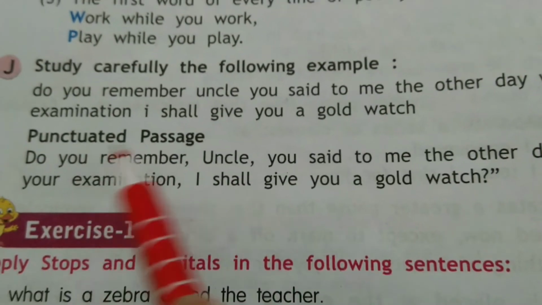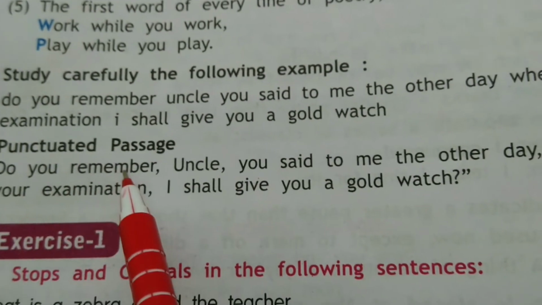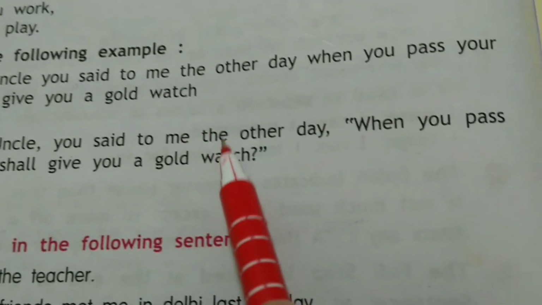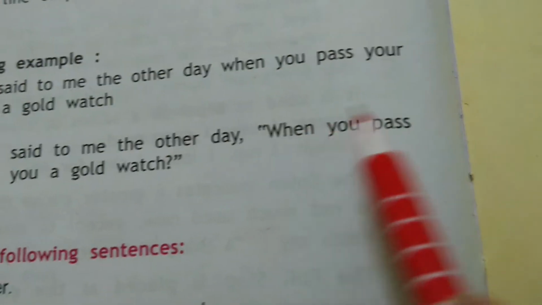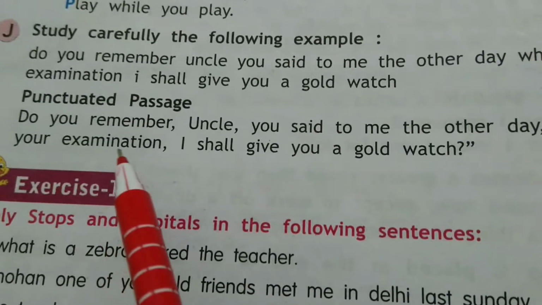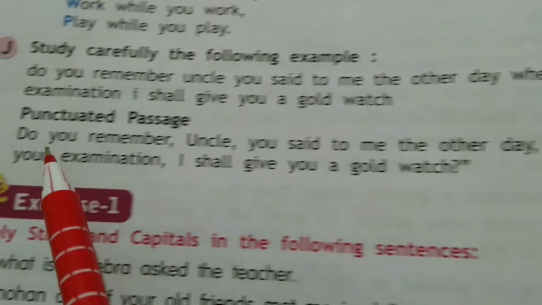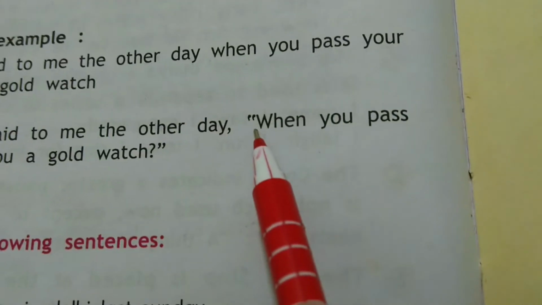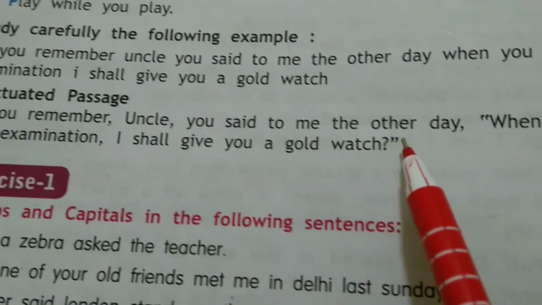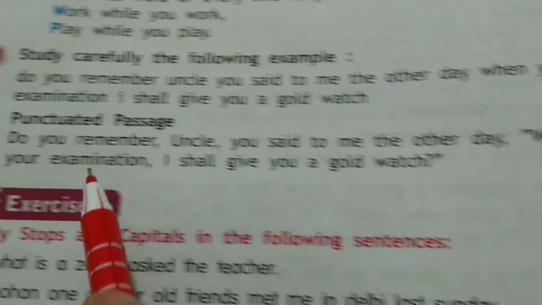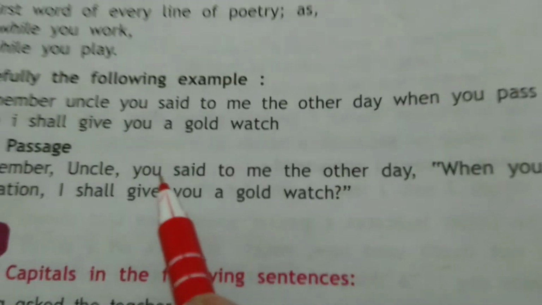Now see this, how it is punctuated. "Do you remember, uncle, you said to me the other day, when you pass your examination, I shall give you a gold watch." Now see, this part is dialogue, so it is written within inverted commas. Understood? This is not dialogue. This is being said by somebody.